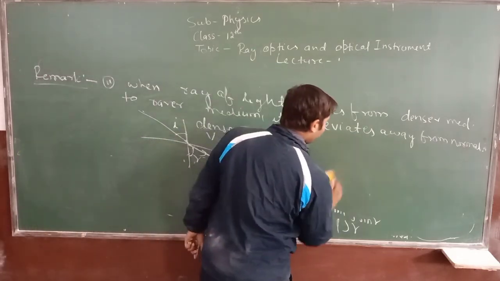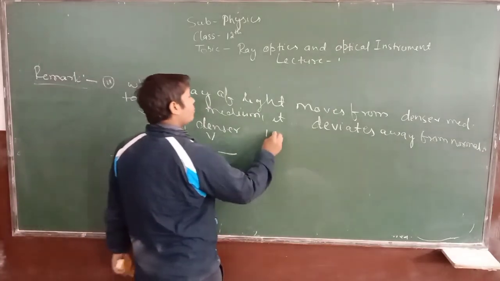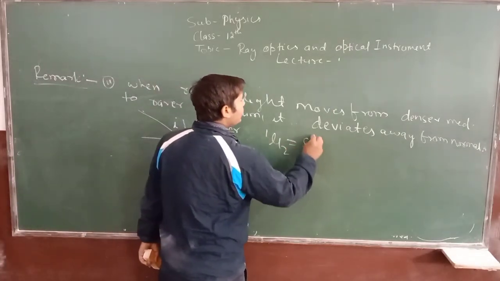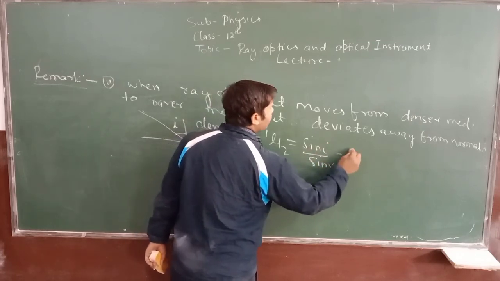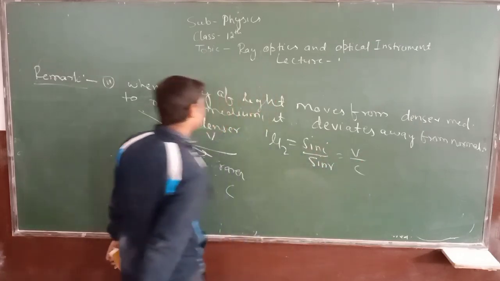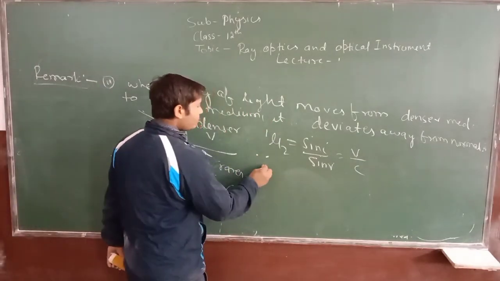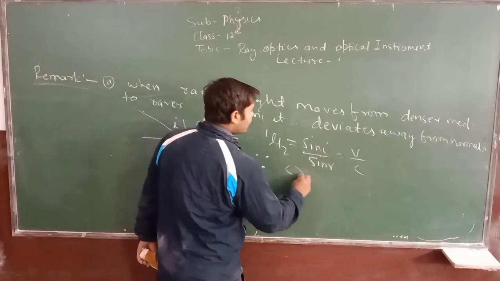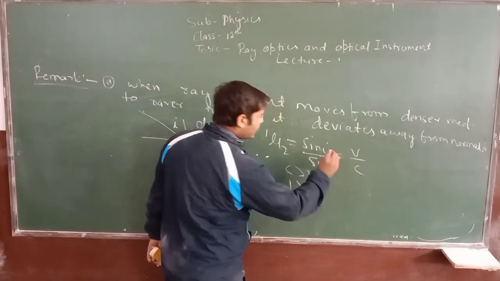Since 1 mu 2, in this case, will be equal to sin i upon sin r, and this will be equal to v upon c. Since c is greater than v, so v upon c will be less than 1.